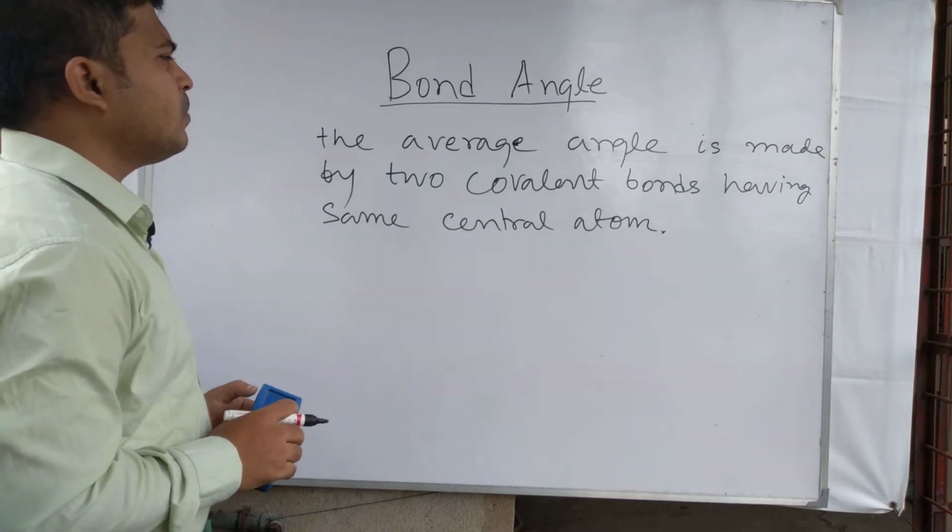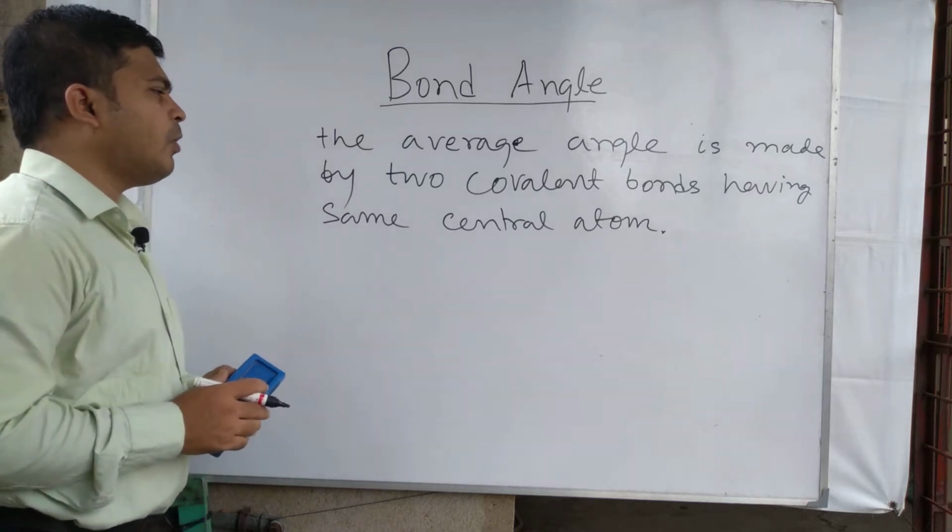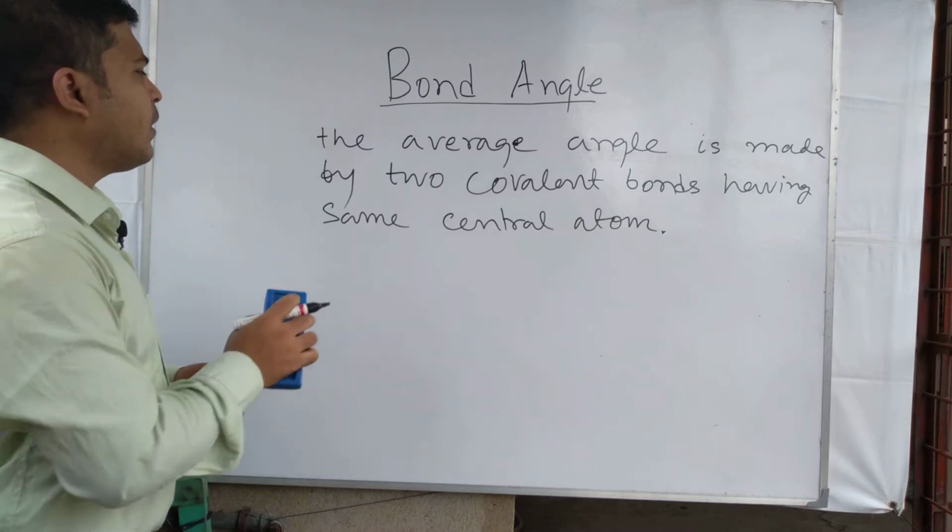The average angle that is made by two covalent bonds having same central atom.